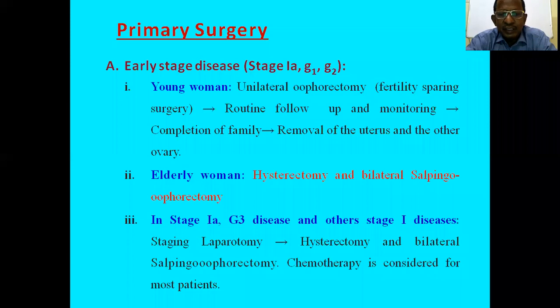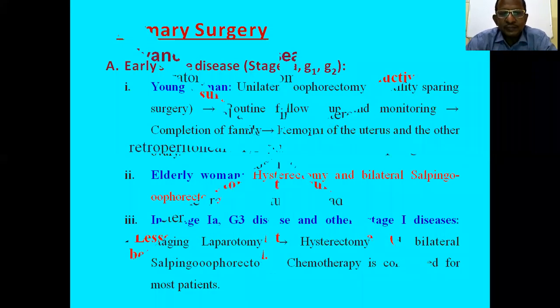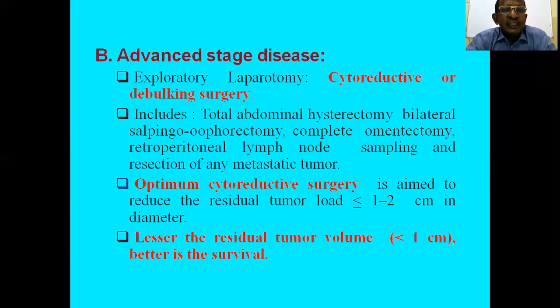Adjuvant chemotherapy is usually given to almost all patients. Then if it is advanced stage of disease, meaning stage 2 onwards, stage 2, stage 3 and stage 4, then exploratory laparotomy.